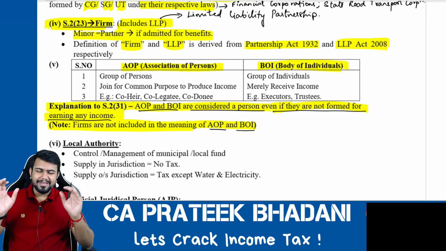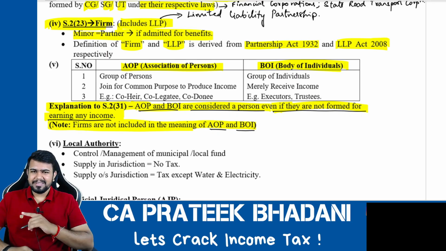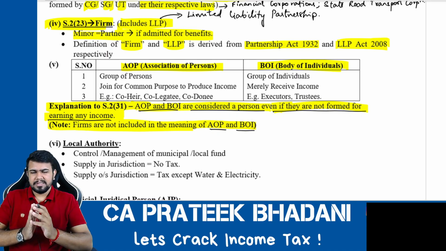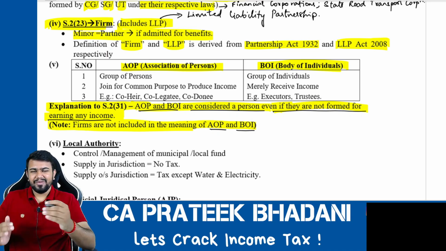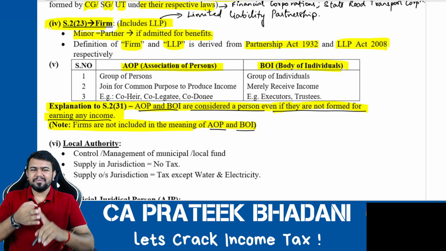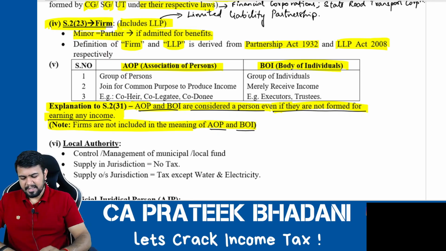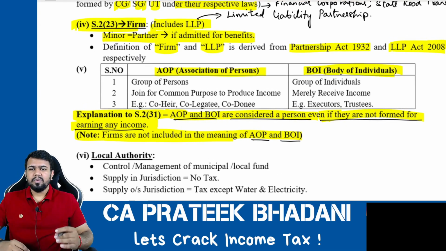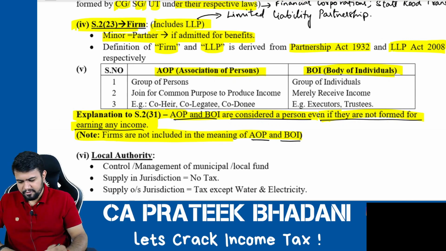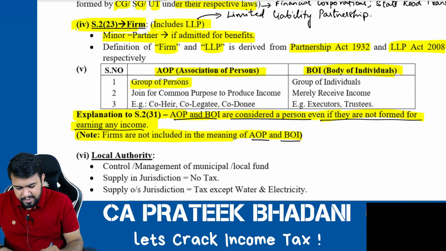Okay, so with the name itself, you can find out the first difference between both of them. AOP means association of persons. Persons means what? We already saw. A person can be an individual, a HUF, a partnership firm, a company. So many other types are also there. If persons other than individuals are also coming together, more than one person, then it will be called association of persons. Hence it is a group of persons.